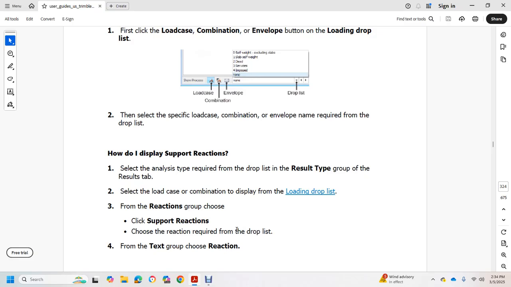From the reaction group, choose the support reactions, and choose the reaction required from the drop-down list. From the text group, choose the reaction.